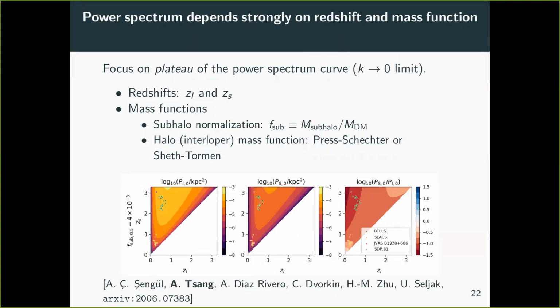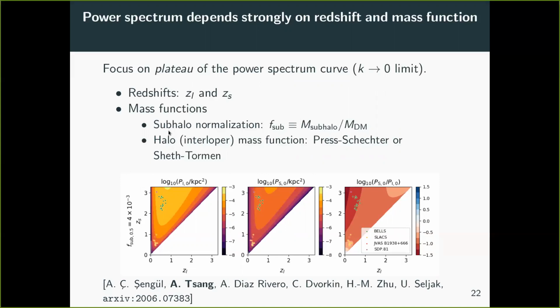And we can also vary the mass functions. So there are two mass functions. One is the mass function of the interlopers, better known as the halo mass function. And for that, we can use Press-Schechter or Sheth-Tormen. They're a little off of each other, but not by too much.